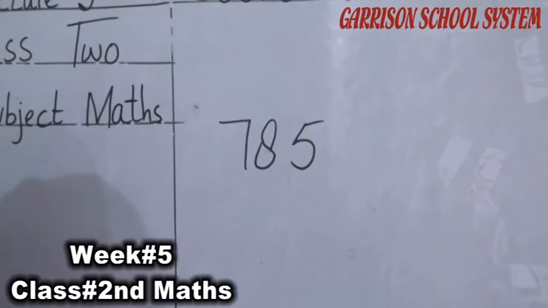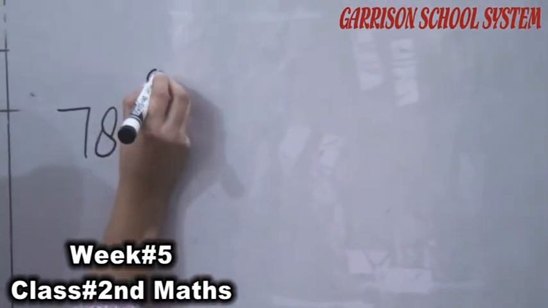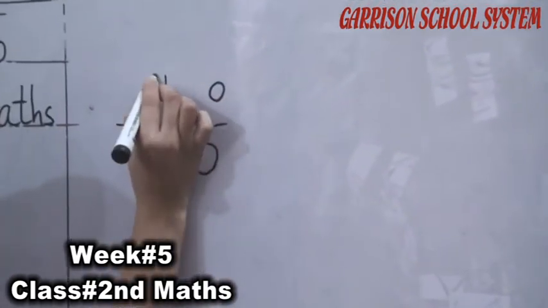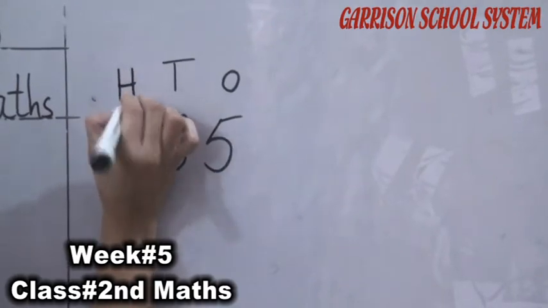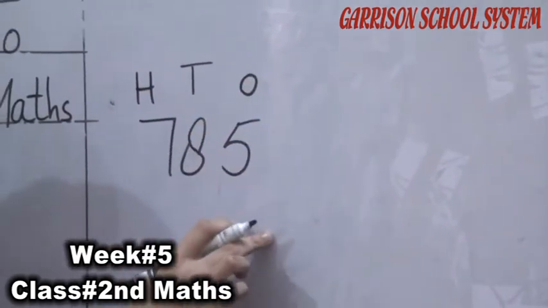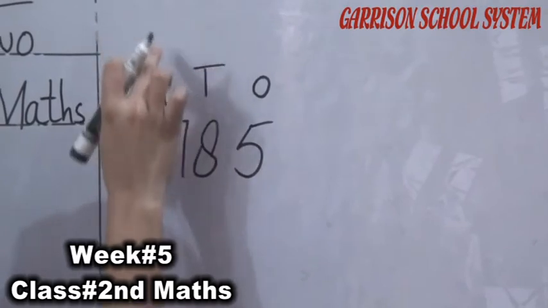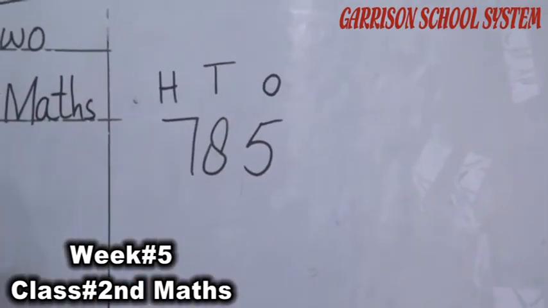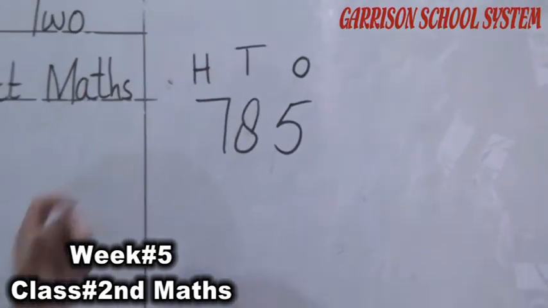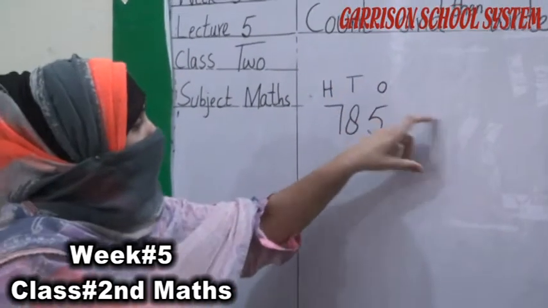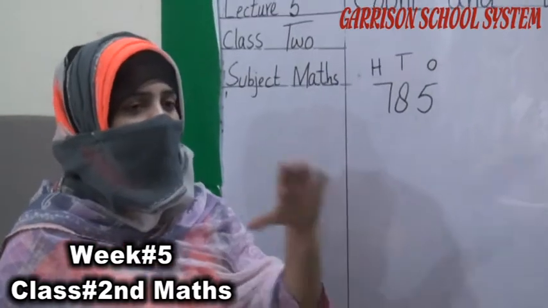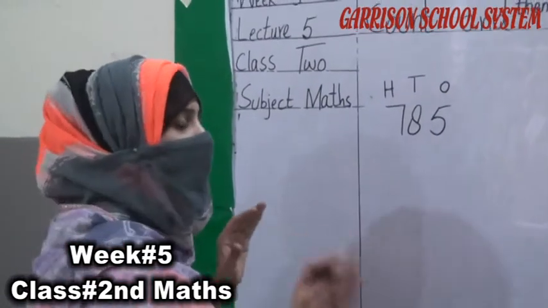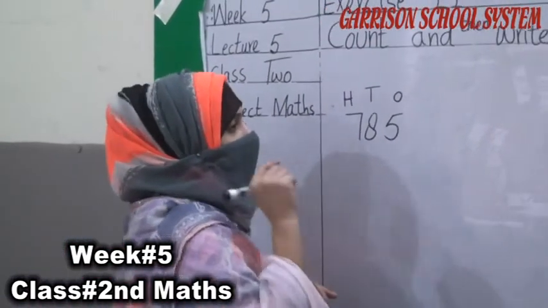First of all, we have to write here ones. This is our ones number. This is our tens number. This is our hundred number. 5 is ones, 8 is tens, 7 is hundred. So now what do we have to do? We have to write backward counting into tens. Backward means we have to move back. We have to move back.